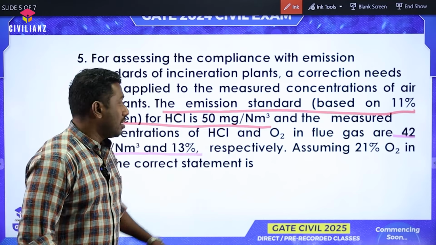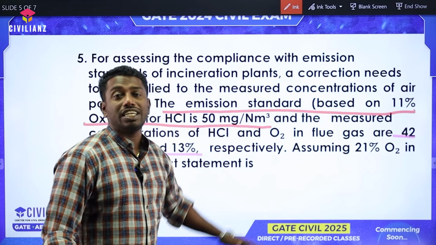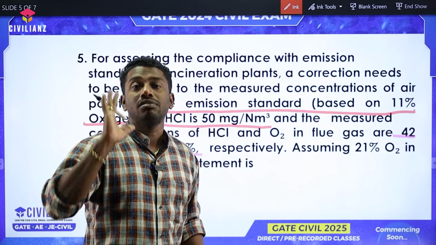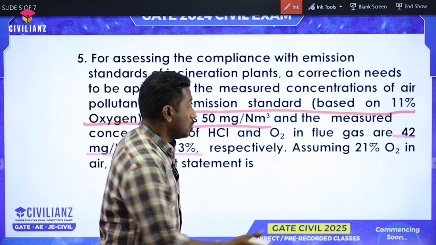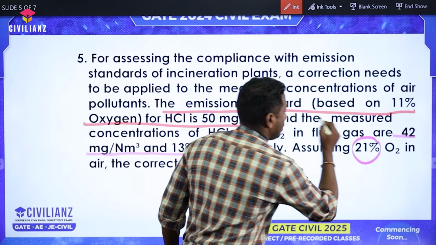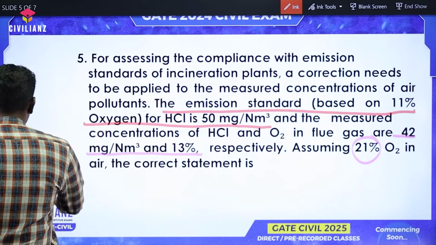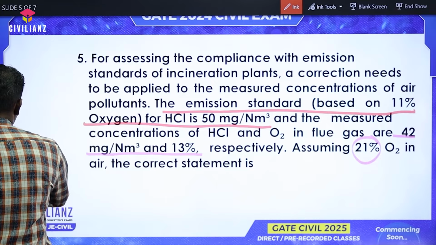But we all know that the concentration of oxygen in the atmosphere is around 21%. So in this question we have to apply a correction.